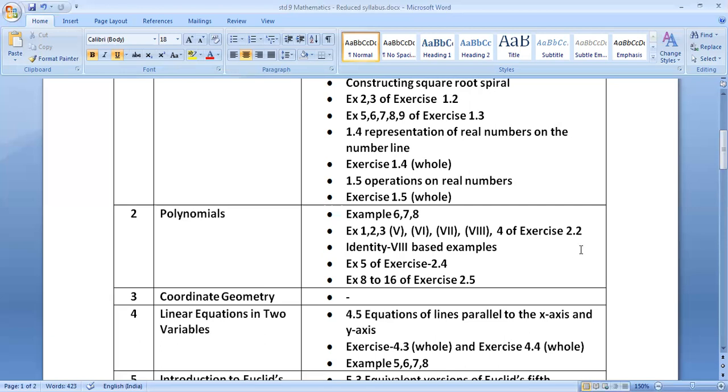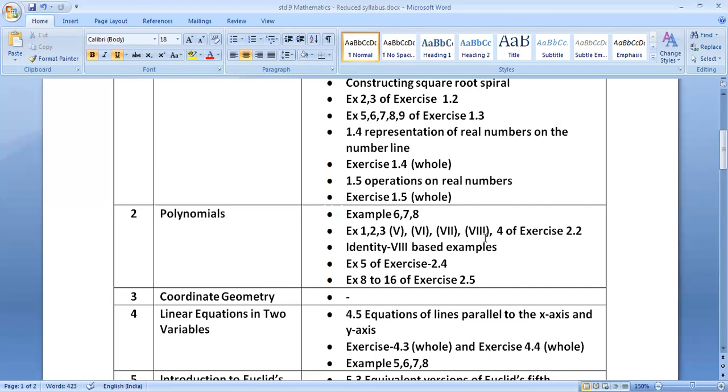Exercise 2.2, question number 1, 2, 3. In 3, 1, 2, 4 are included, while 5, 6, 7 and 8 of question number 3 and question 4 all are excluded. In 3, 5, 6, 7 and 8 are excluded. So in this exercise 2.2, you have to prepare only question number 3, 1, 2, 3 and 4.